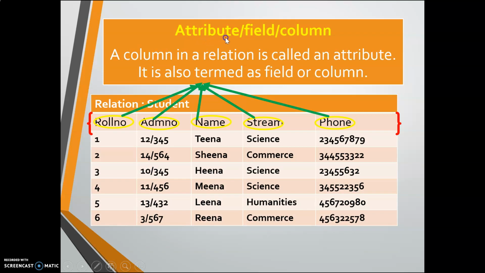So that is why you can use either the term relation or the term table. Another term in relational databases is attribute. Either you can use the word attribute or the word field or column. What is an attribute? It is a column in a relation. There are 5 columns in this relation or table. Roll number is an attribute, admission number is an attribute, name is an attribute, stream is an attribute, and phone is an attribute. You can use the word attribute, or the field name, or the term column name. You can use any of these terms.